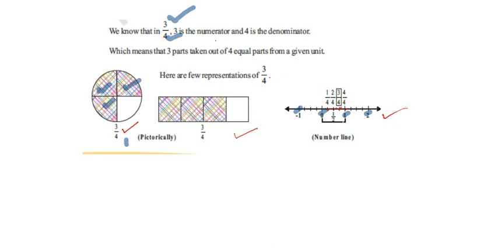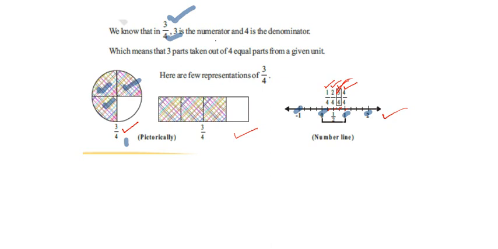But our requirement is 3 by 4. The first part is represented by 1 by 4. The second part is represented by 2 by 4. The third part is represented by 3 by 4. The fourth part is represented by 4 by 4. But here our requirement is 3 by 4. Hence that is noted by a box. In this manner, we may represent each and every rational number on the number line.